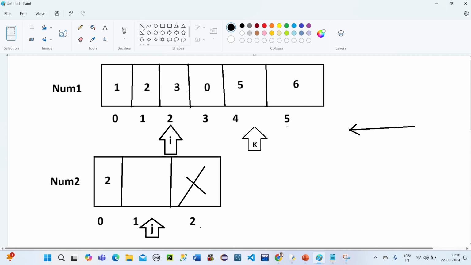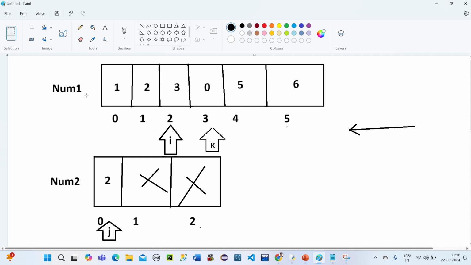Now once it is done, here nothing is there. Yes, it will be there, but I'm just marking it as nothing because we don't want this. We want only num1 to be sorted. So now when this is done, I need to decrease the positions of k and j. Now j will come here and point to the 0th one, and k will also come here and point to the third index.